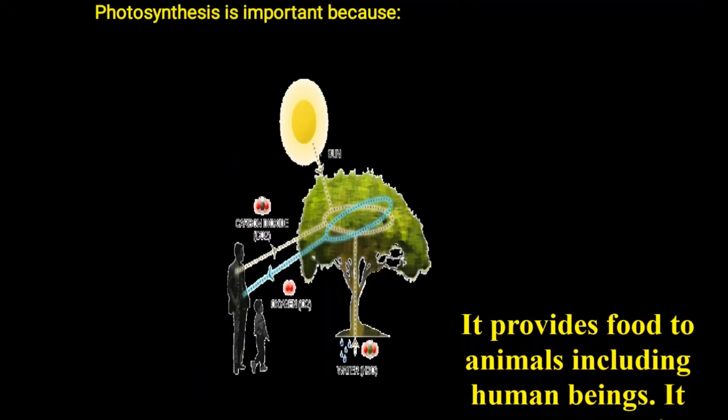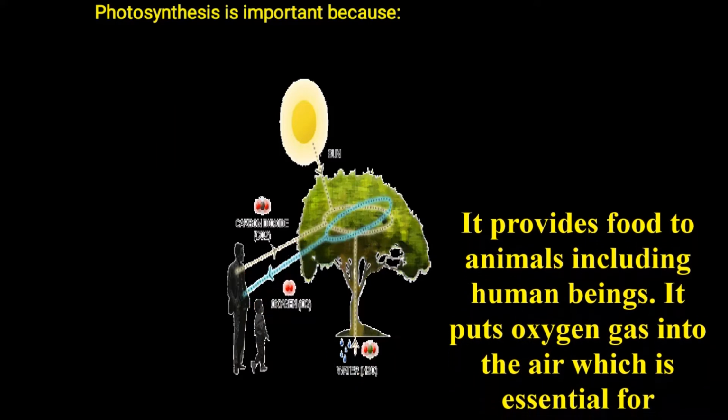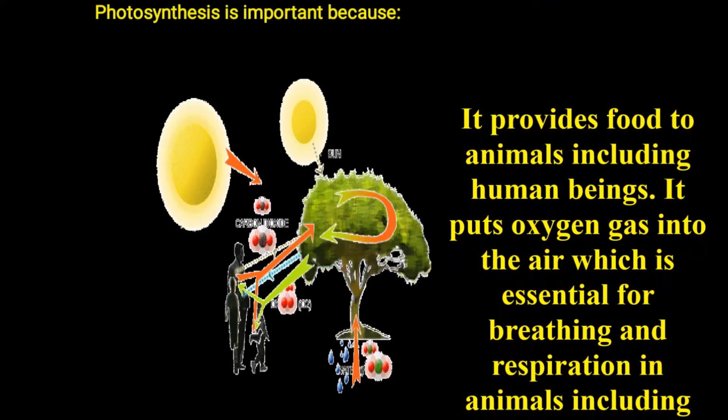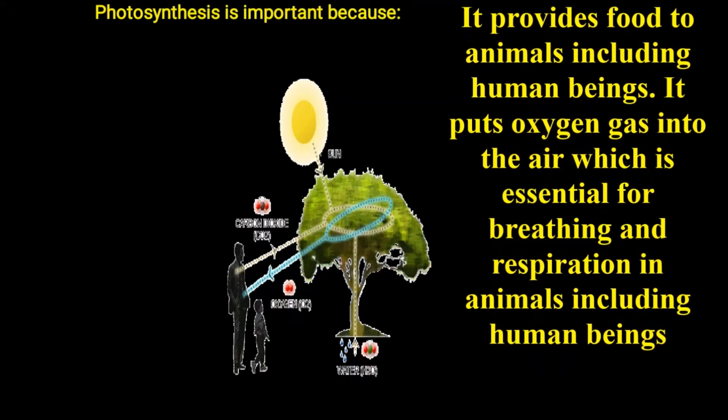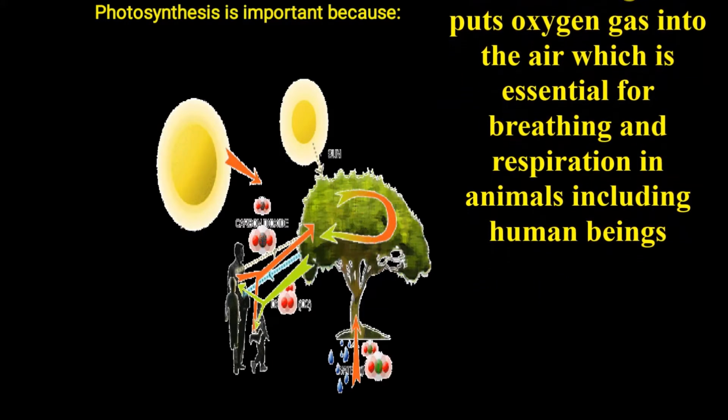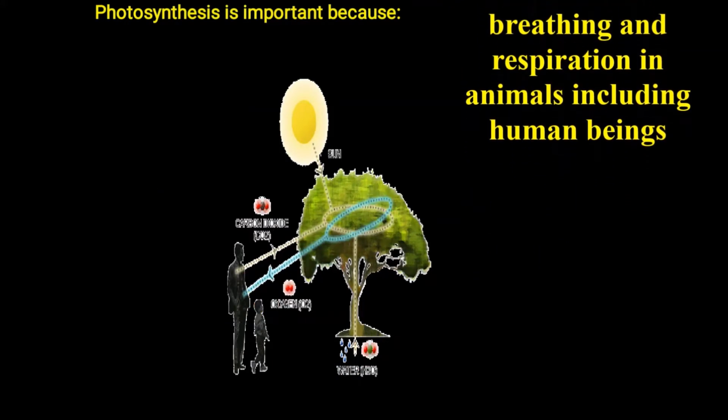Photosynthesis is important because it provides food to animals including human beings. It puts oxygen gas into the air which is essential for breathing and respiration in animals and human beings.